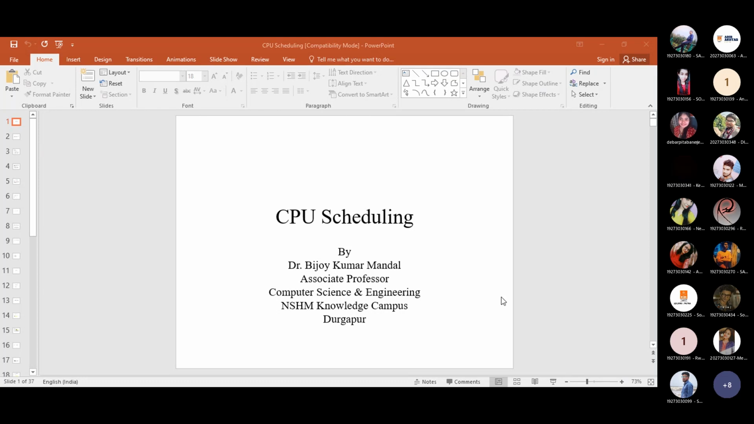So shortest job first and shortest remaining job first are the same, my dear. How is it? When shortest job first is performed using preemption, at that time the shortest remaining job first and shortest job first are both the same. Okay, both are the same.